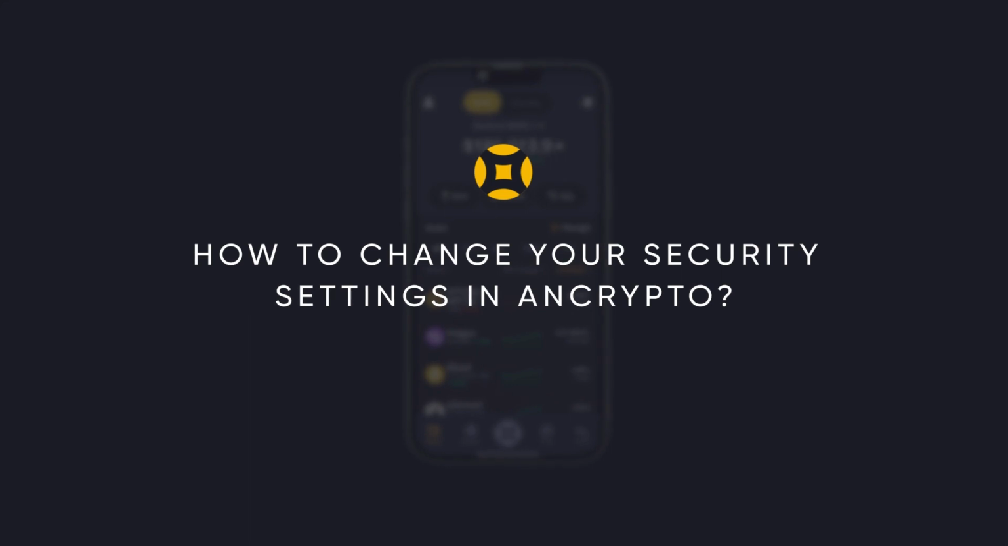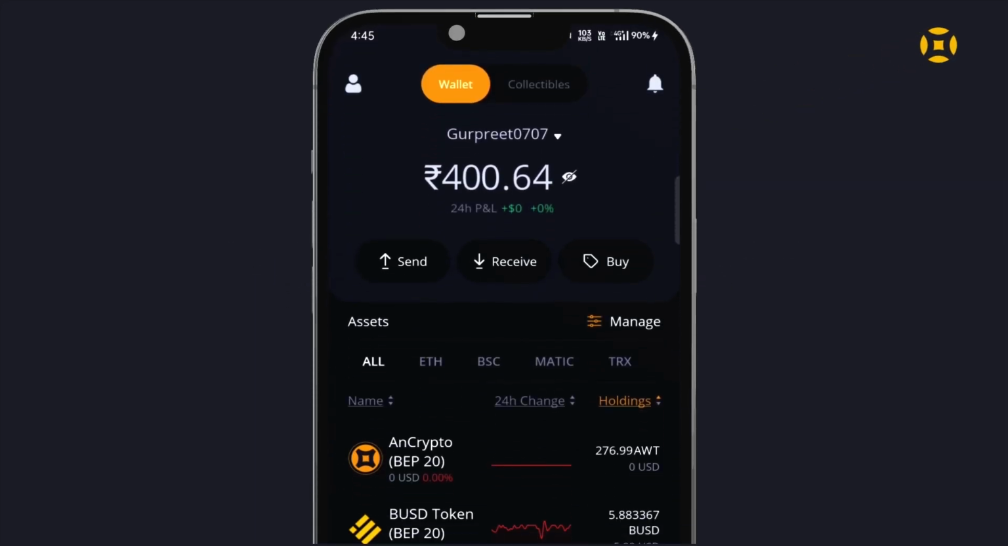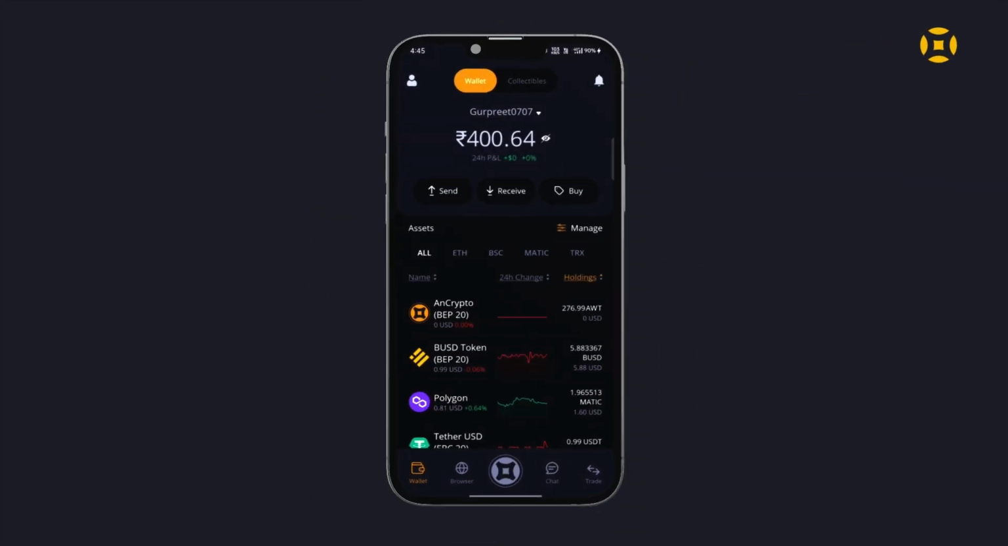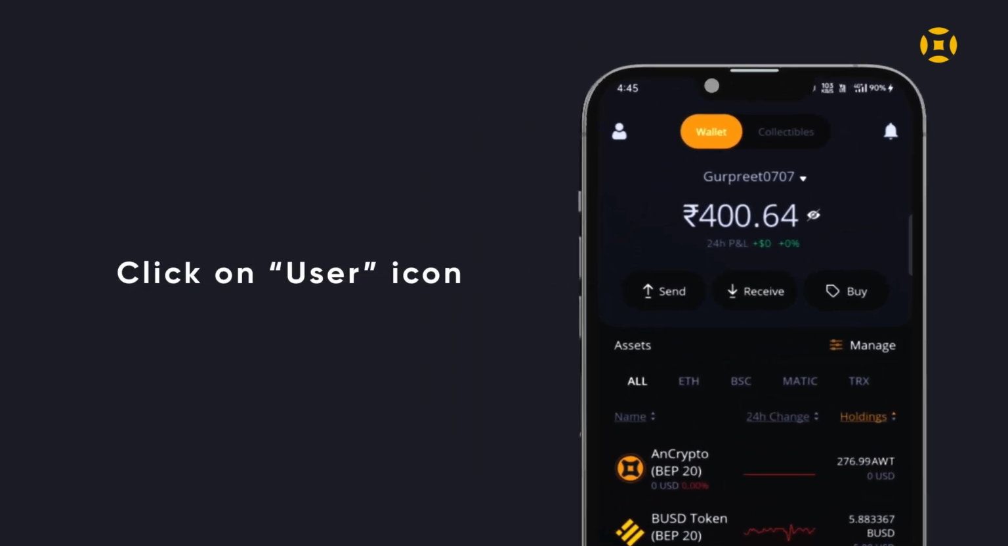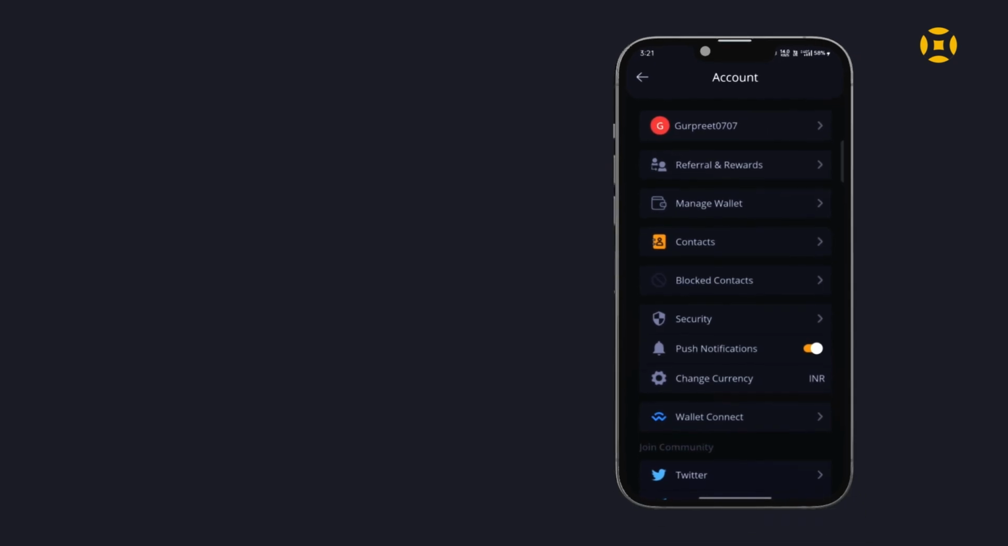You can change security settings with AnCrypto at your convenience. To know how, let's watch this video. On the application's dashboard, you can see the user icon at the top left corner. Click on it. Now, select the security option.